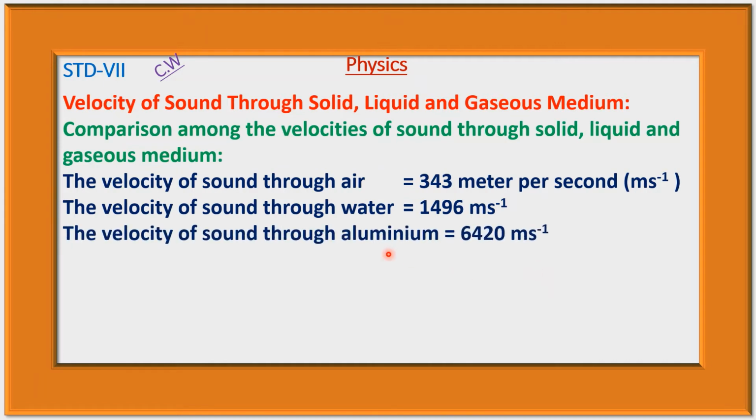Now the velocity of sound through aluminum is 6420 meters per second and it is greater than 1496 meters per second. And here aluminum is the solid medium. Therefore, the velocity of sound through solid medium is faster than the velocity of sound through liquid medium, and the velocity of sound through liquid medium is faster than the velocity of sound through gaseous medium.